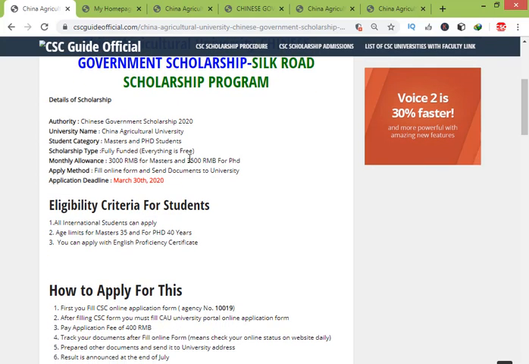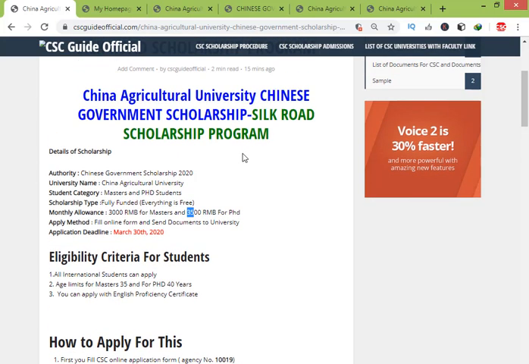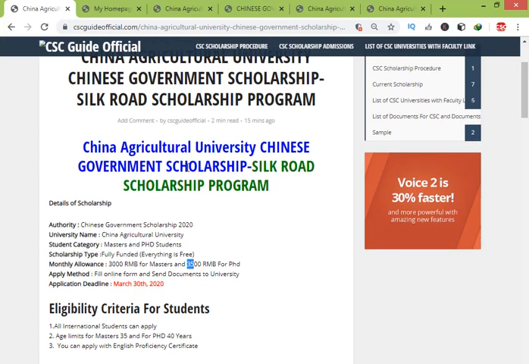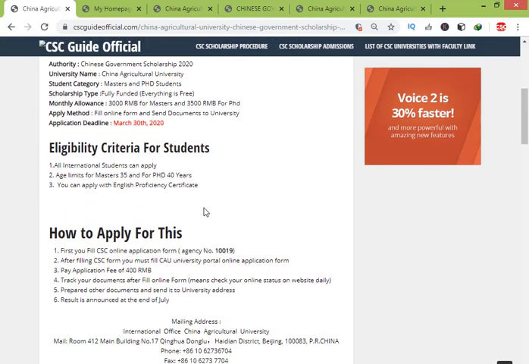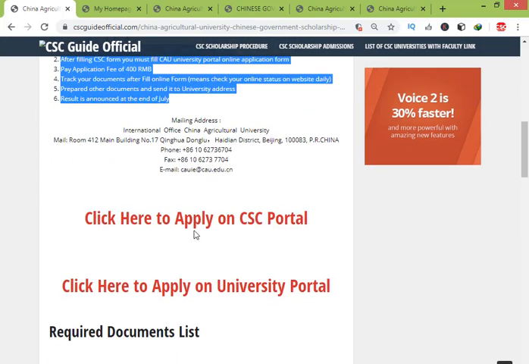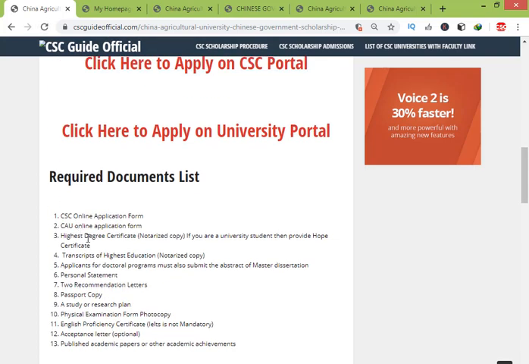This is the same process as the graduate program, China Agricultural University Chinese graduate program, but the deadline is 30th of March for this university, and the other procedure is the same, but a little bit different in that applicants of record must also submit the abstract of their master dissertation.